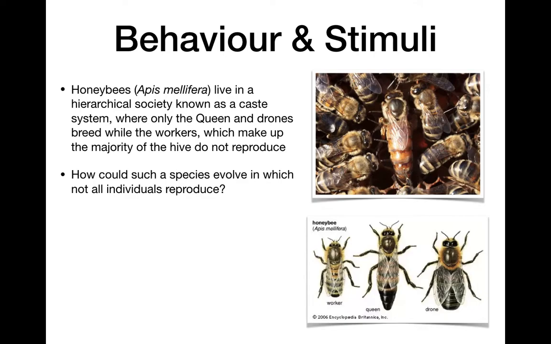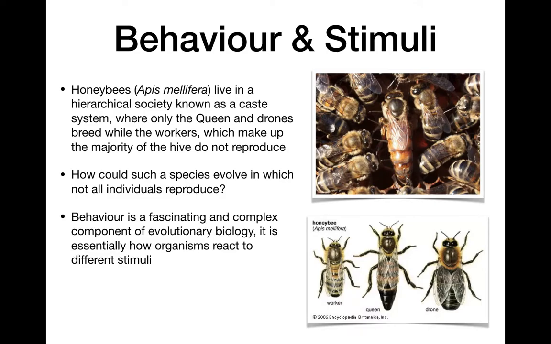One part of the reason why this happens in bees is because the workers are very close to the queen and to the drones. They all share a lot of the genes, especially the workers and the queen. So even though they don't get to reproduce, if they help take care of the hive and keep the queen healthy and keep the offspring that she lays healthy, they're still helping to pass on a portion of their genes because these two share a lot of DNA.